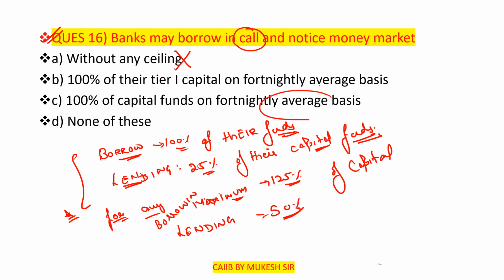But they have to maintain this on the fortnightly average basis. So here option number C is the answer. That is of their capital funds, not of the tier 1 capital.